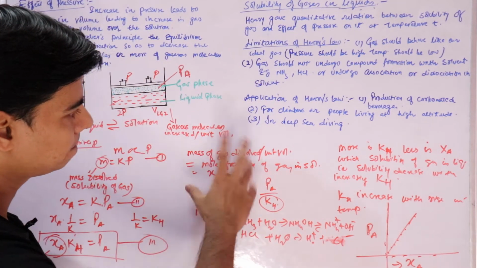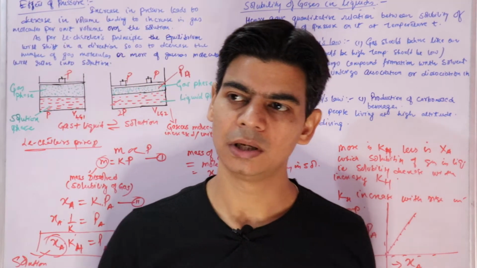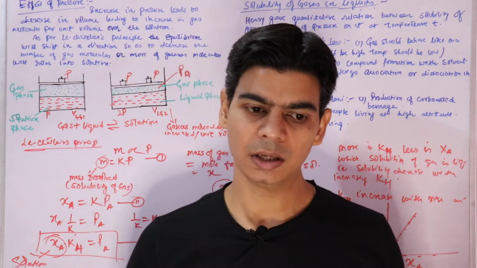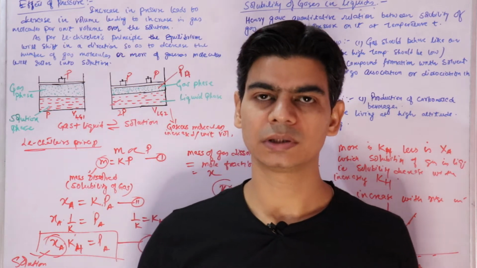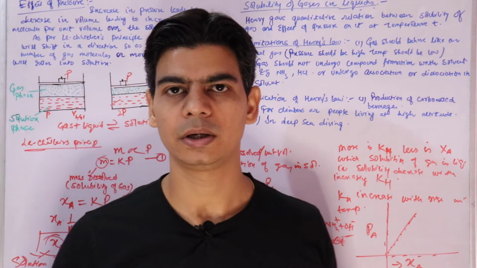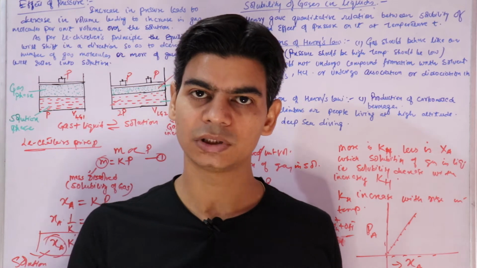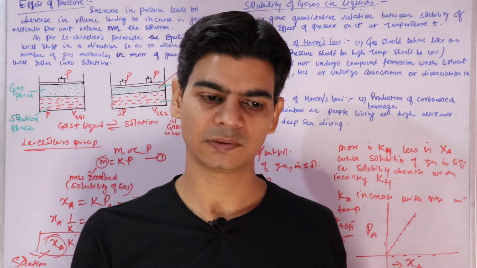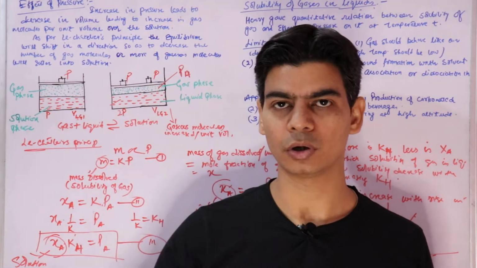There is another application: the people that are living at high altitudes. We know that at high altitudes the pressure is less, right? And we know that for proper functioning of the body, the blood should contain sufficient quantity of oxygen, right? Because it's through blood that oxygen circulates in our body, right? Because oxygen combines with hemoglobin to form oxyhemoglobin, that circulates in the body.